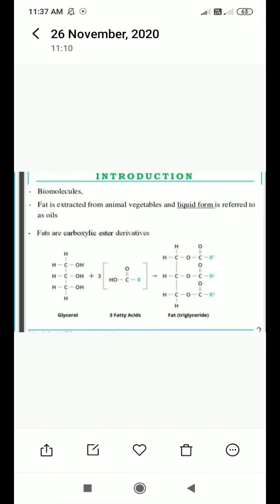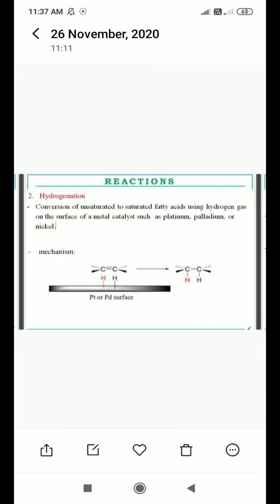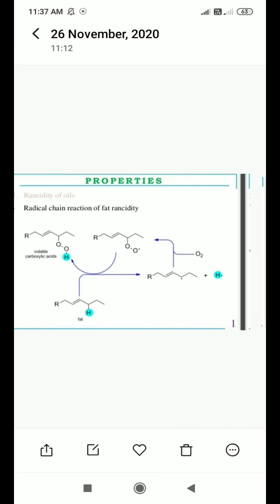Here the hydrogen of the hydroxyl groups of glycerol is replaced with RCO, and then it becomes the fat, the triglyceride. Before that, we will see esterification.